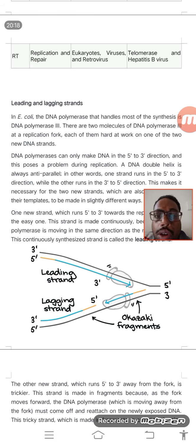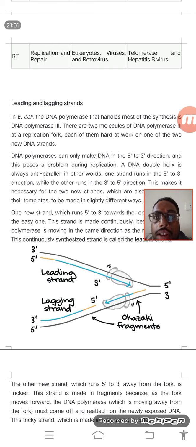Before the DNA polymerase enzymes come and bind there, you must understand one thing. DNA polymerase will synthesize strands in the 5' to 3' direction. So you can see that one of the strands is synthesized in the 5' to 3' direction. The new strand is synthesized in one direction, and it can also synthesize in the opposite direction. The strand which is synthesized in the 5' to 3' direction is known as the leading strand.